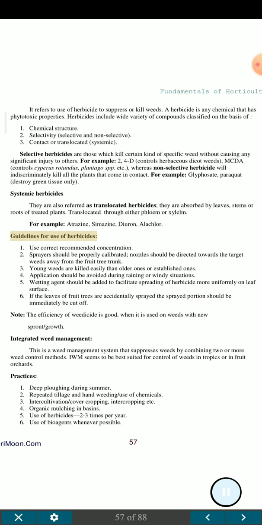Guidelines for use of herbicides. 1. Use the correct recommended concentration. 2. Sprayers should be properly calibrated. Nozzles should be directed towards the target weeds, away from the fruit tree trunk. 3. Young weeds are killed more easily than older or established ones.